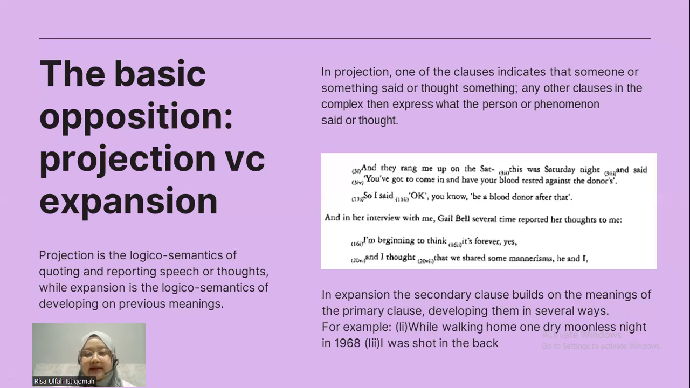On the other hand, in expansion, the secondary clause builds on the meanings of the primary clause, developing them in several ways. For example, "while walking home one dry moonless night in 1968, I was shot in the back."